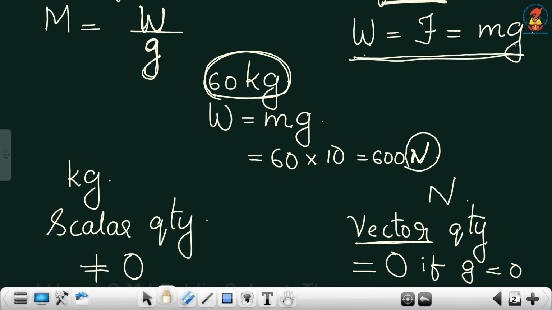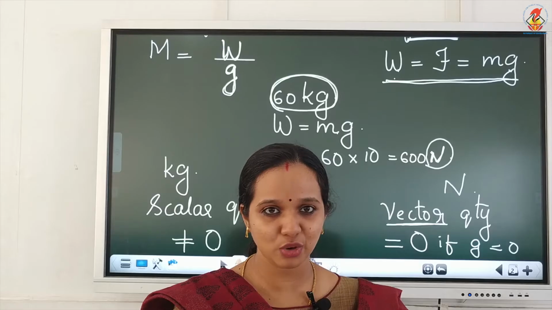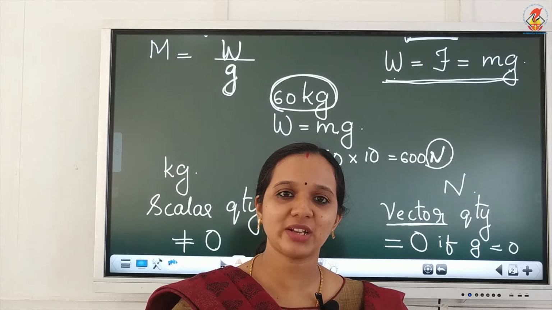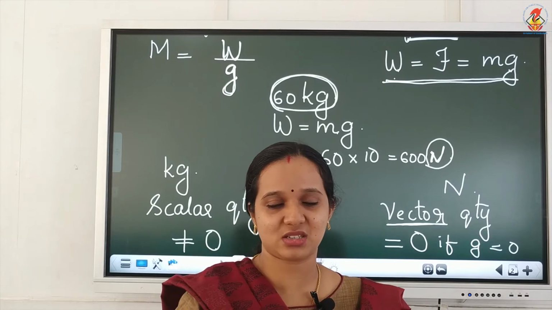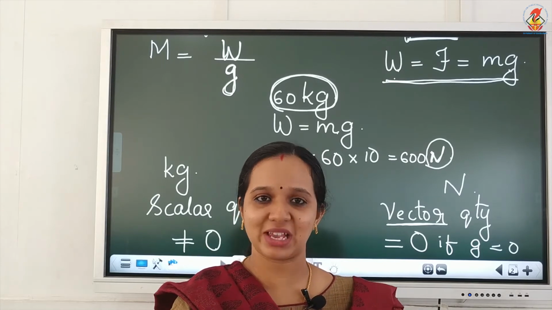If g is 0, the weight of the body will also become 0. For example, in space, acceleration due to gravity is 0, so the weight of an object in space will be 0. We feel weightless when we move to space.